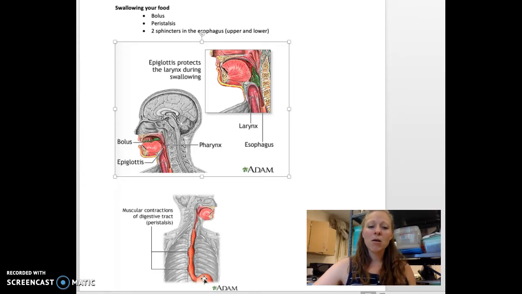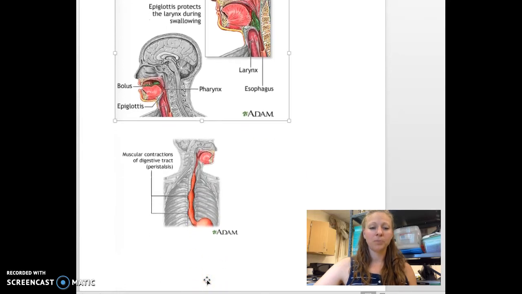And that's when we get heartburn, when we have that gastric juice in our stomach, which has hydrochloric acid in it. It splashes back up into the esophagus, and that hydrochloric acid is a very strong acid, so it can eat away at the lining of your esophagus, and that's not good. So we want to keep our gastric juices in our stomach, because our stomach is made for that gastric juice.